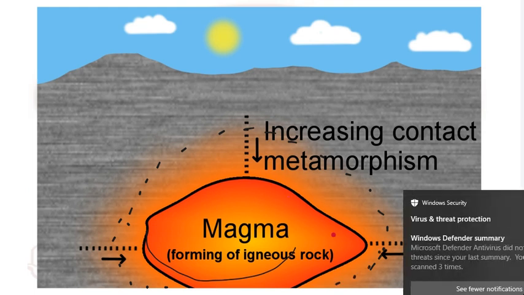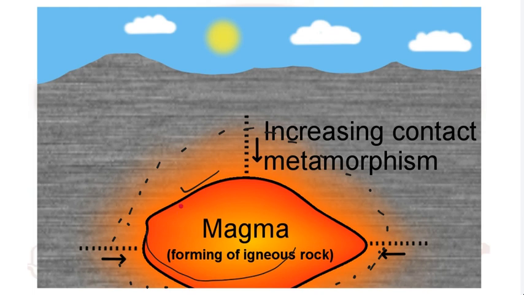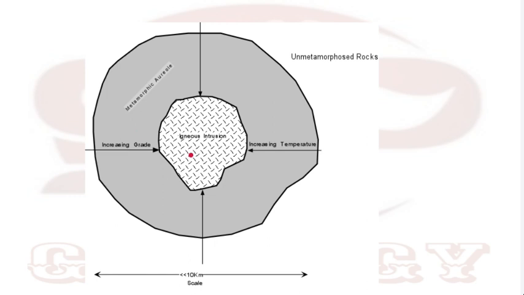Around the intrusion you will find metamorphic rock. Near the intrusion you will find rock of the highest grade, and as we go away from the intrusion, the grade will decrease. So will the temperature.